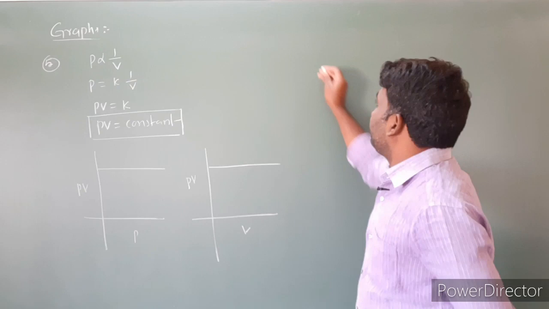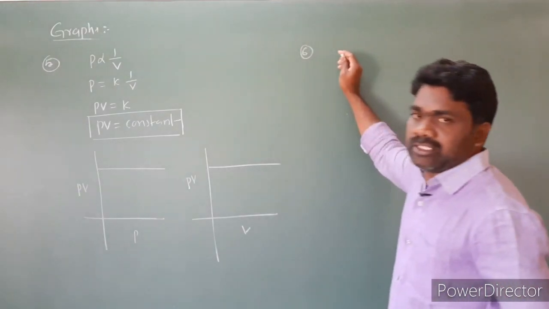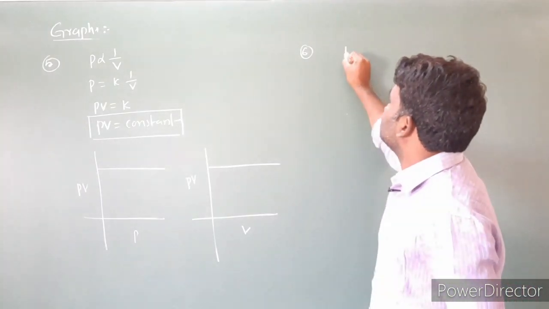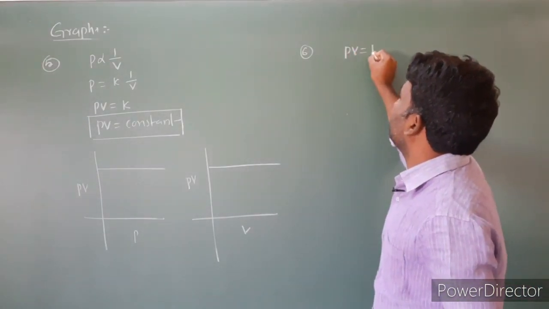And graph 6. From the JEE Mains point of view, all these graphs are very, very important. For graph number 6, I am taking the same equation, PV is equal to K, constant.